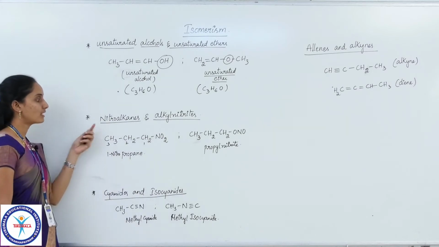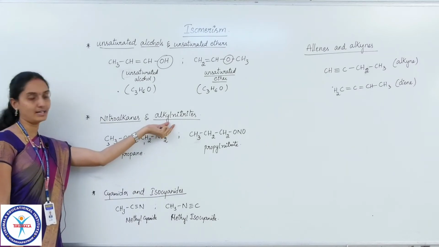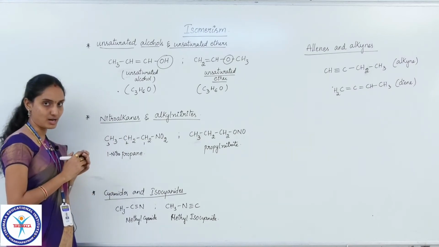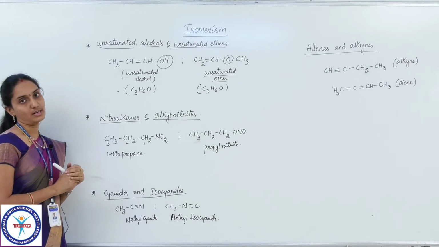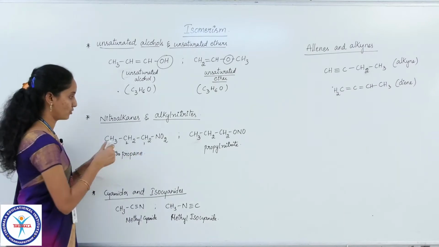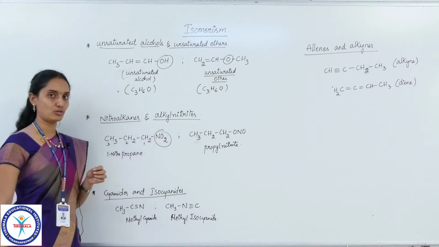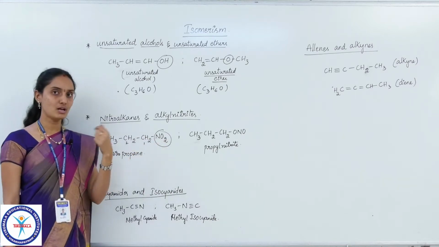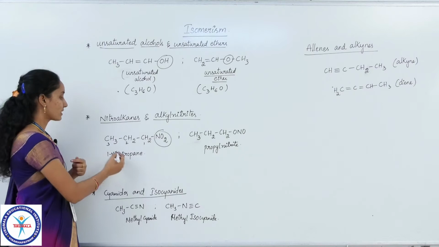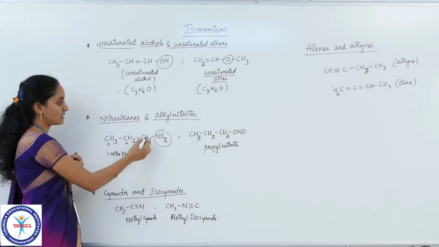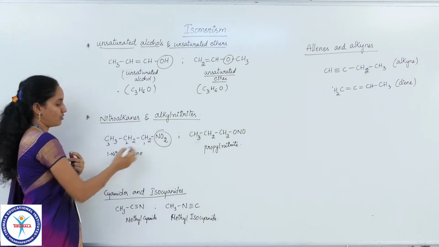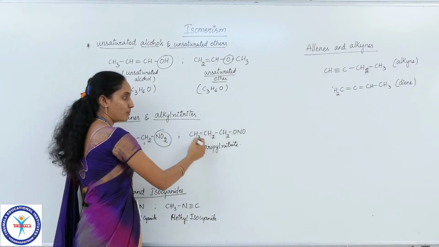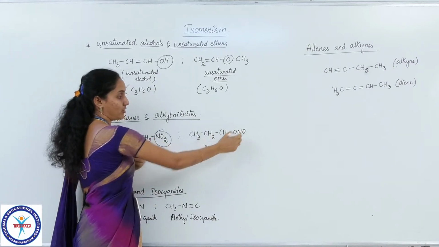Similarly, coming to the category of nitroalkanes and alkyl nitrites. Nitroalkanes are the carbon compounds which contain nitro group. Nitro group is nothing but NO2 group. So this carbon chain contains NO2 group, hence they are called nitro compounds. Here we have 3 carbons linked to nitro group, so 1-nitropropane.